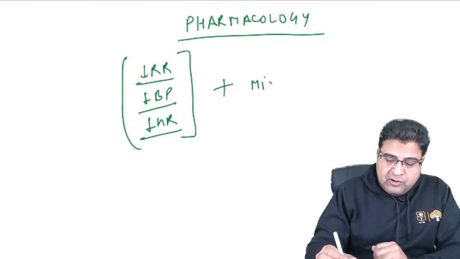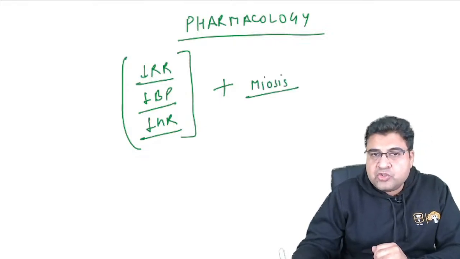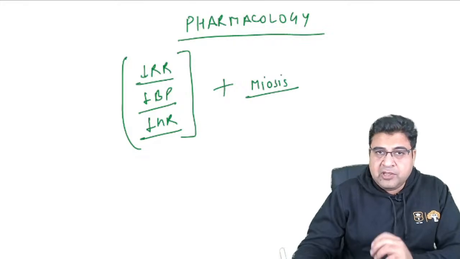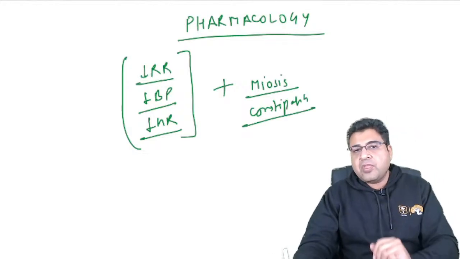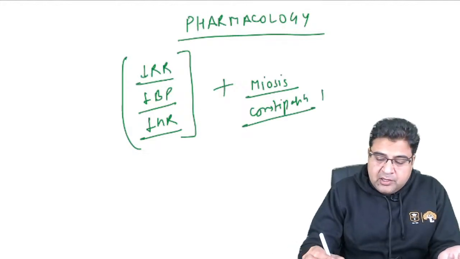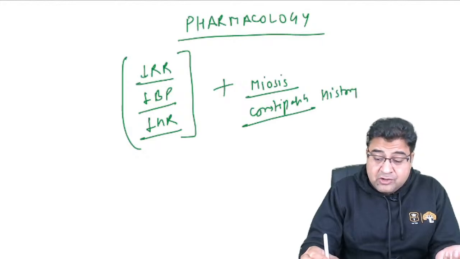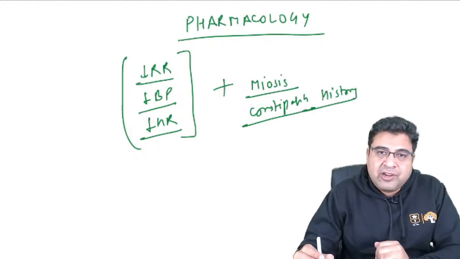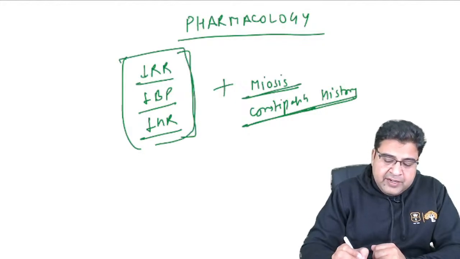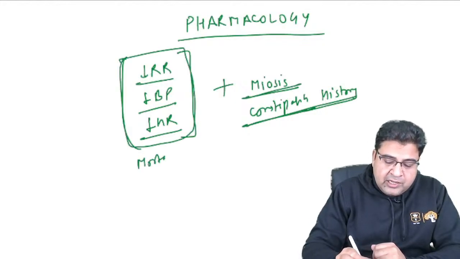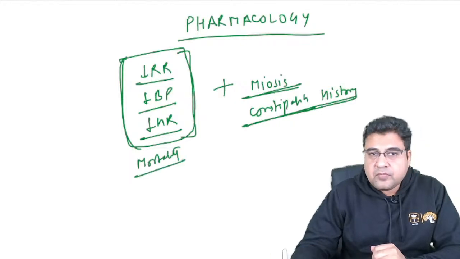For example, the patient will be having meiosis, and the patient might give you the history that he has not passed motion for the last 2 or 3 days, or maybe for many days. So a constipation history might be there. I will write history there, because as a doctor you cannot find out right now that the patient has constipation. So constipation history will be there, and meiosis will be there, plus the findings which are responsible for the main mortality in patients of opioid poisoning, right?